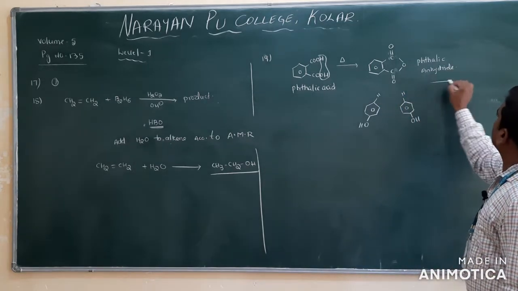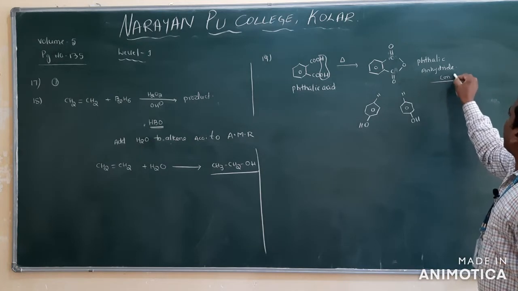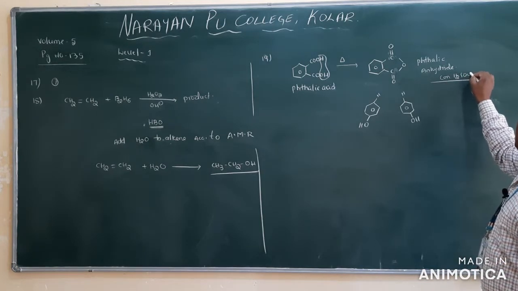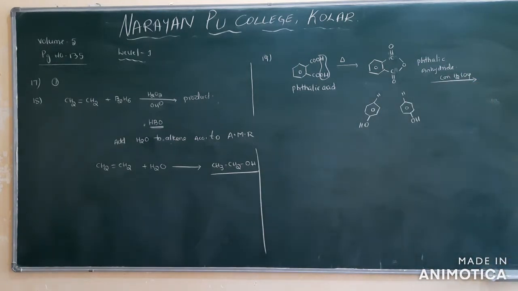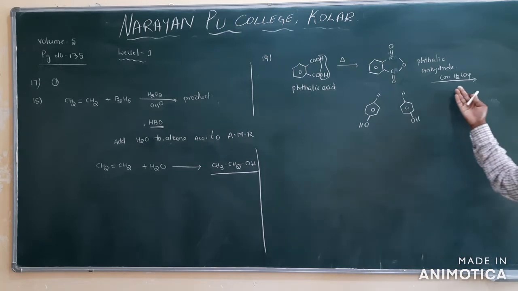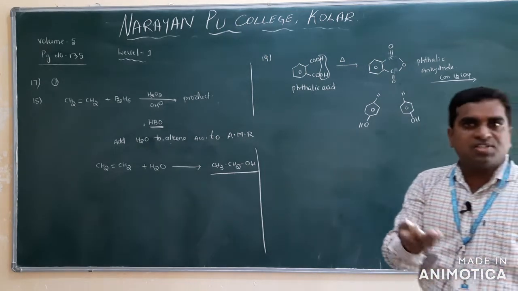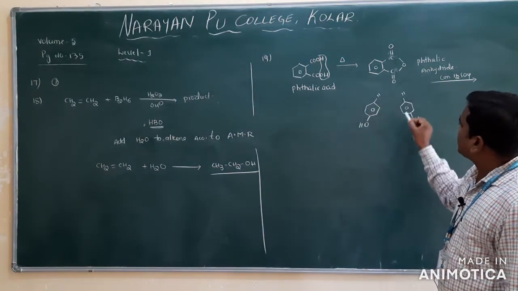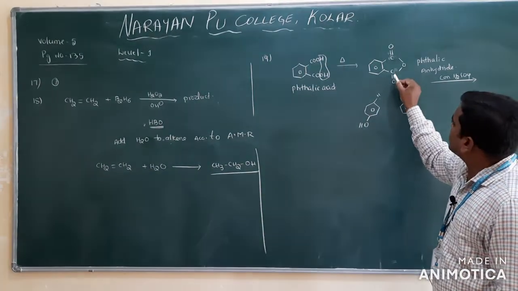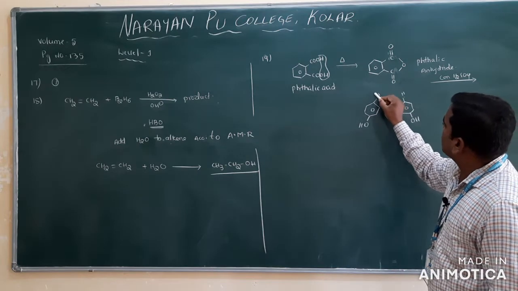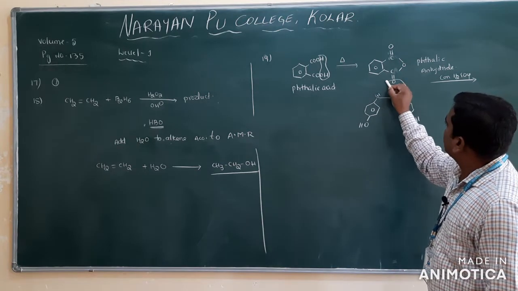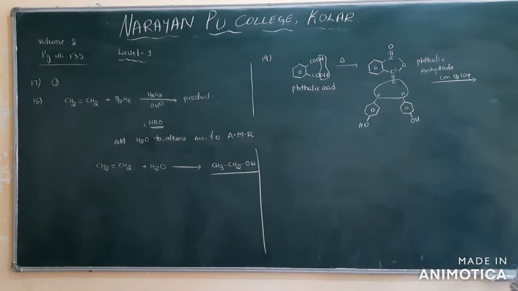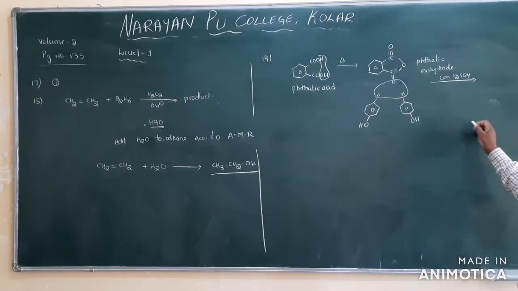Now these should be treated with concentrated H2SO4. What is the role of concentrated H2SO4 here? It acts as a dehydrating agent. So it removes the water molecule: 2 H's from the para positions and 1 oxygen from the C double bond O. Remove the water molecule. Then what product do you get?